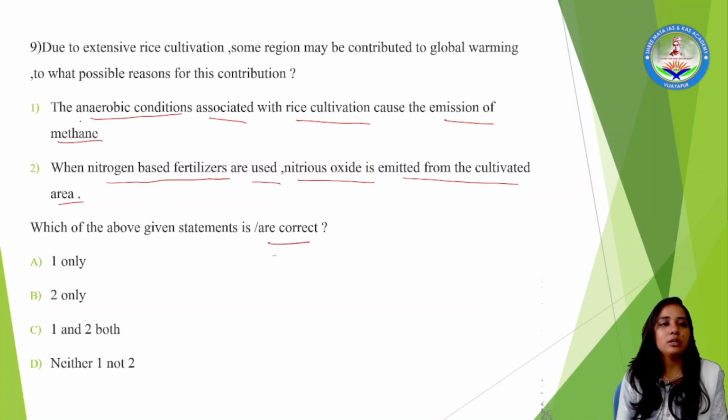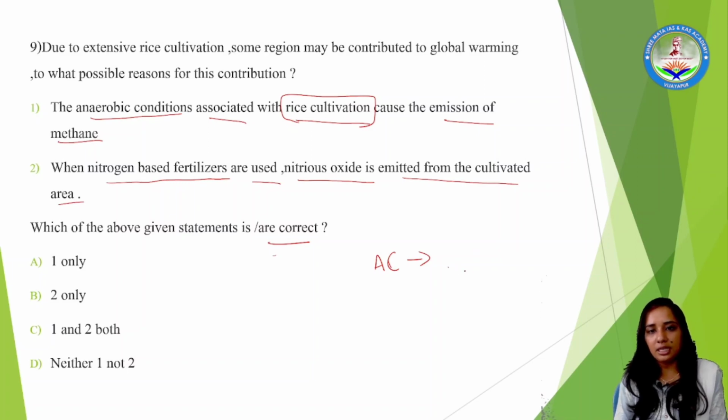Now coming to the basic form. What are anaerobic conditions? Anaerobic conditions are linked to rice cultivation. Rice is cultivated in plain lands. It cannot be cultivated in hilly areas or sloped, gradient areas. Again, rice cultivation does not take place there. The required land is plain land, and along with it, the water is stagnant.